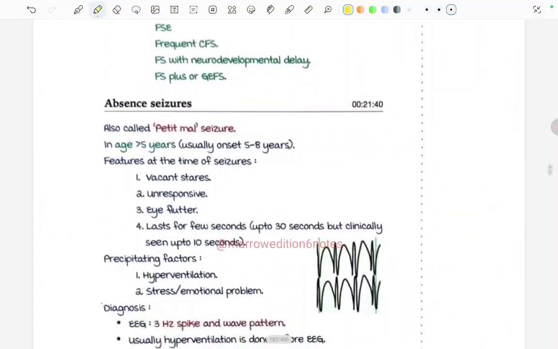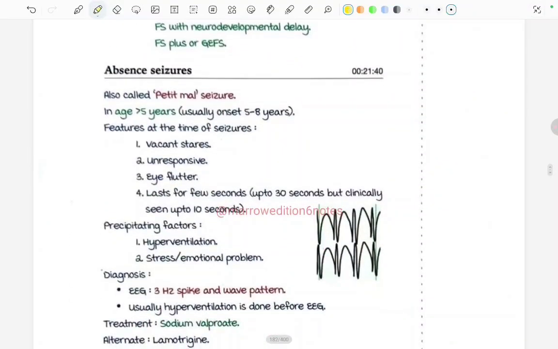Now coming to the types of seizure. First we read about the febrile seizure. Now we are going to read about the absence seizures. They are also called petit mal seizures. Absence seizures are usually defined for children more than 5 years of age, and the usual onset is 5 to 8 years. Features at the time of seizure are vacant stares, unresponsiveness, and eye flutter, which lasts for a few seconds, up to 30 seconds, but clinically seen up to 10 seconds.